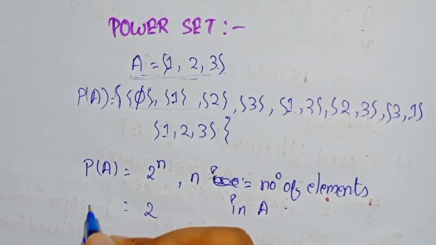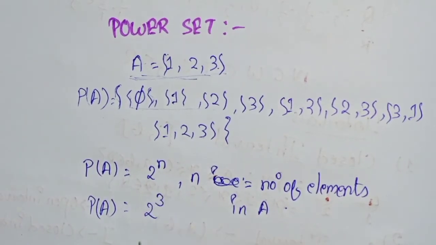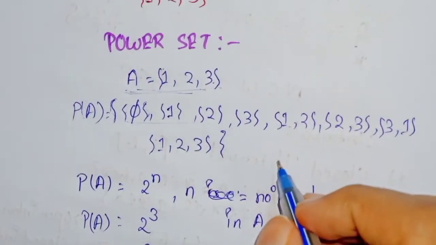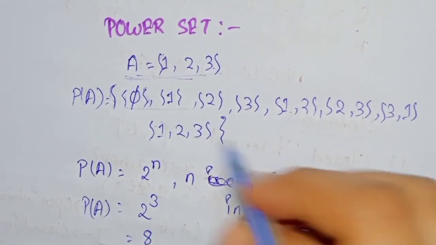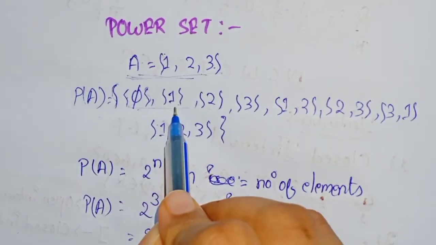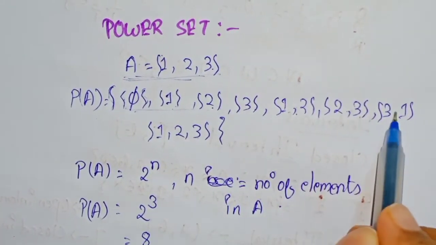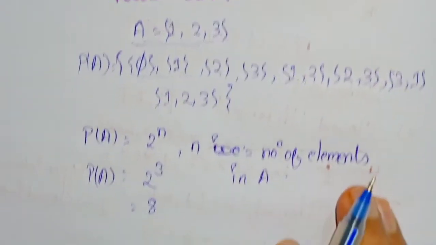So, P of A, power set of A is 2 to the power 3, which is equals to 8. So, let us check whether we get 8 subsets or not. This is 1, 2, 3, 4, 5, 6, 7, 8. Okay.